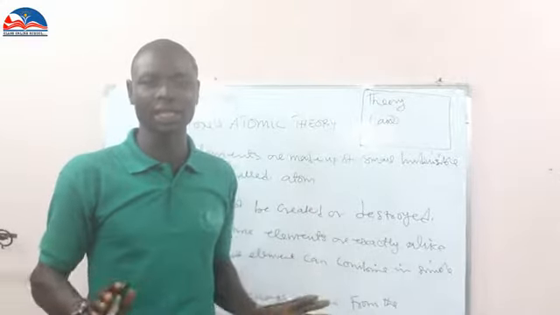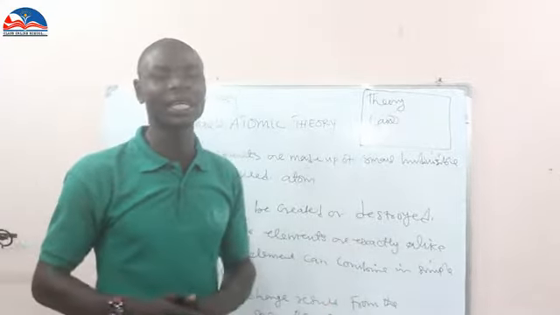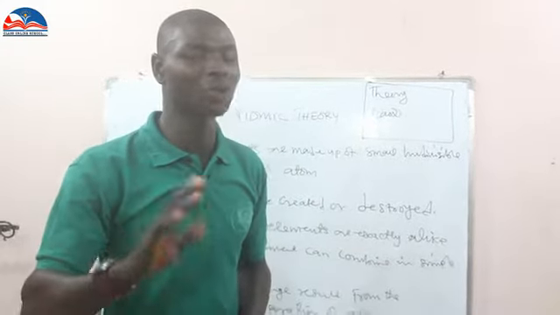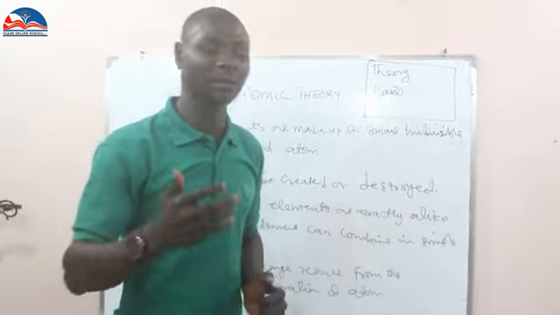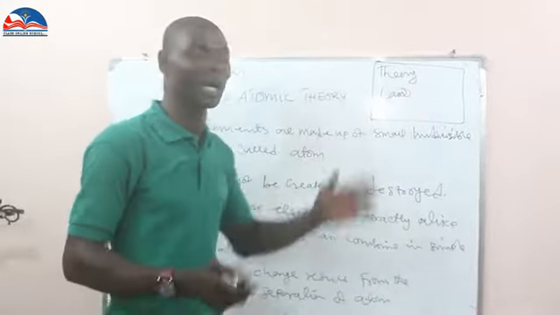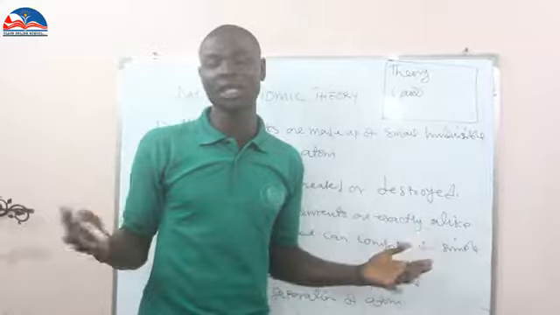Law cannot be changed. Just like when you come to chemistry, we have what we call Charles's law, Boyle's law, general law, diffusion law. So all these become law and cannot be changed. But theory can be changed.